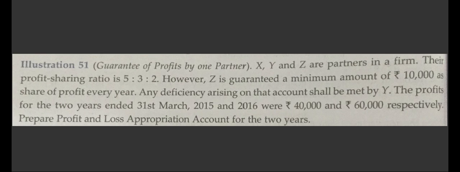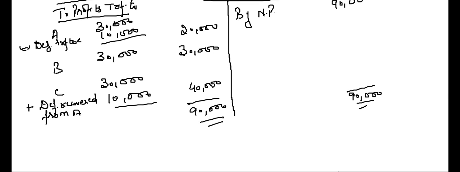Because Z is Y's friend and not X's friend. The profits for the 2 years ended 31st March 2015 and 2016 were 40,000 and 60,000 respectively. Prepare the profit and loss appropriation account for the 2 years. Let's do it. It's a very simple problem.